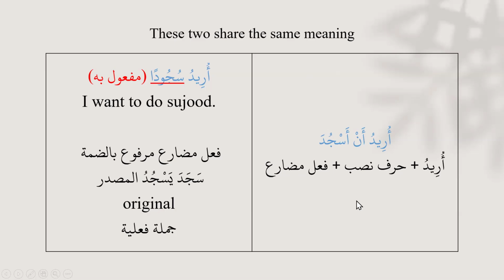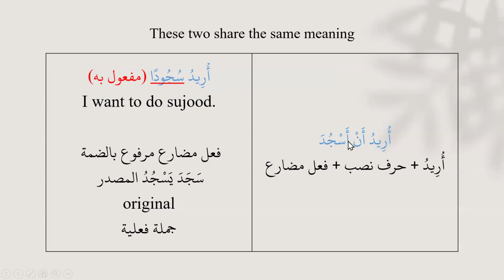So it's fi'l mudari marfu' bid-damma, and from sajada yasjudu we have sujudan, the masdar, and this is a jumla fi'liya uridu. So it gives the same meaning. The whole structure will be a masdar mu'awwal because it is giving the meaning of sujudan.